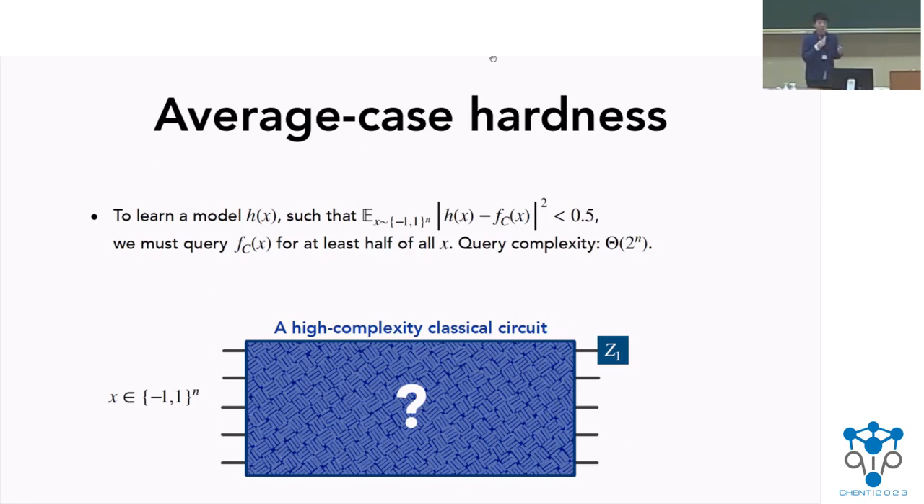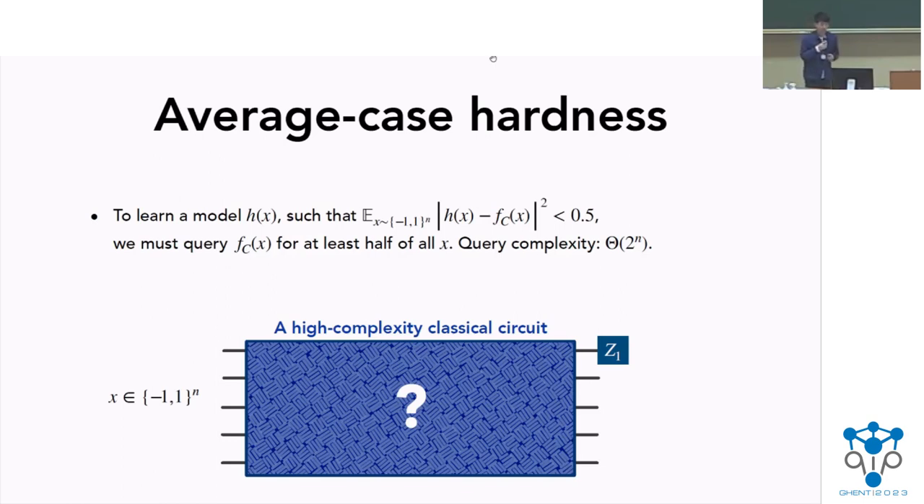So you just wanted to learn a model so that on average, when we sampled an input x uniformly from the hypercube, the average prediction error is upper bounded by a constant, say 0.5. One could also similarly prove that the query complexity grows exponentially in system size. And the idea is also pretty straightforward: if you only query, say, half of the inputs, then for the other half, you have no idea what they are. So your prediction error would be lower bounded by 0.5.